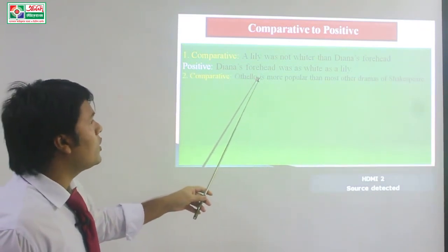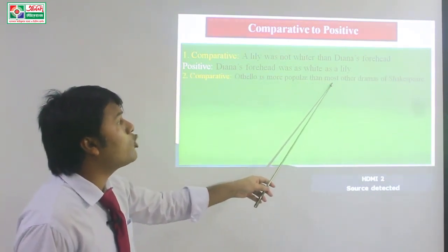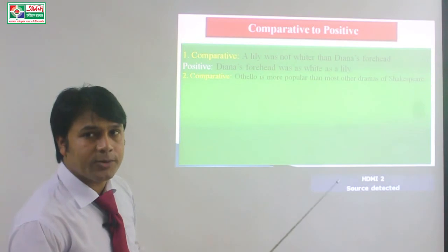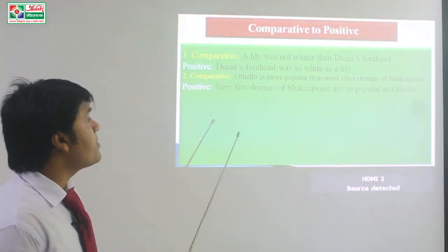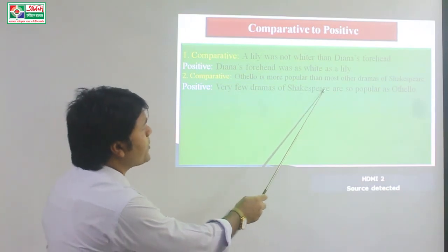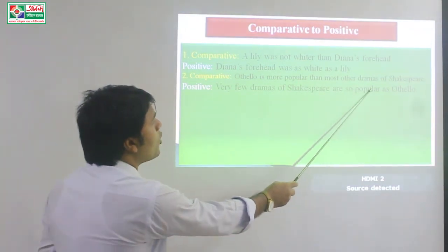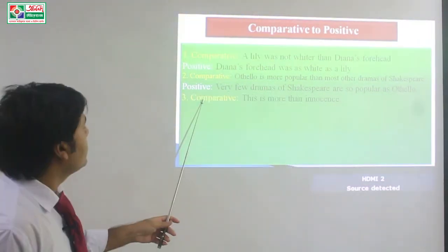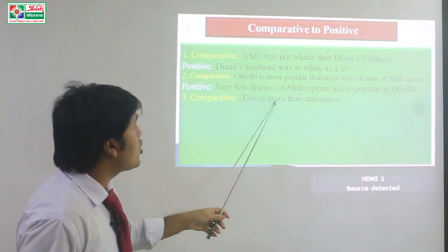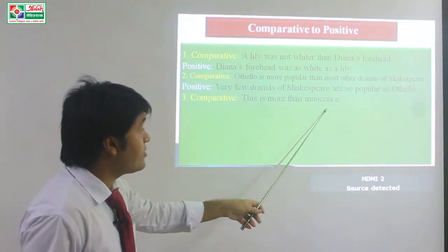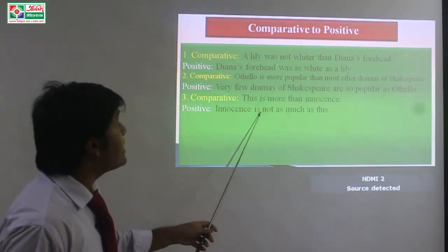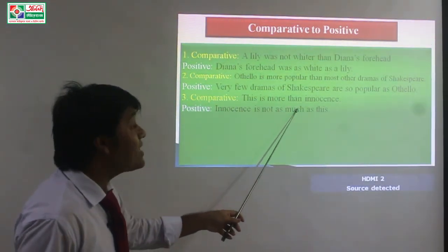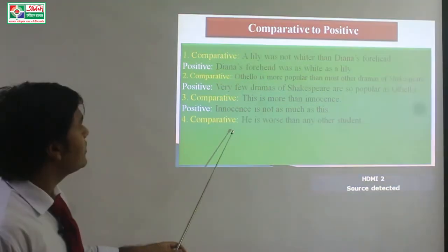Number 2, Othello is more popular than most other dramas of Shakespeare. Positive, very few dramas of Shakespeare are so popular as Othello. Number 3, this is more than innocence. Positive, innocence is not as much as this.